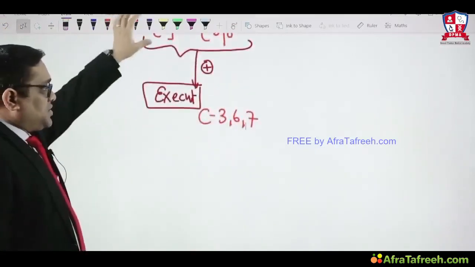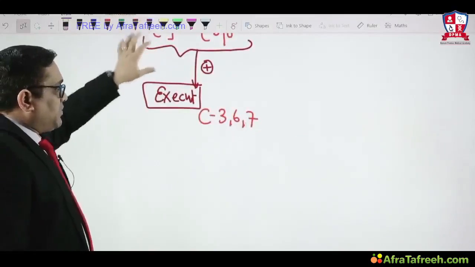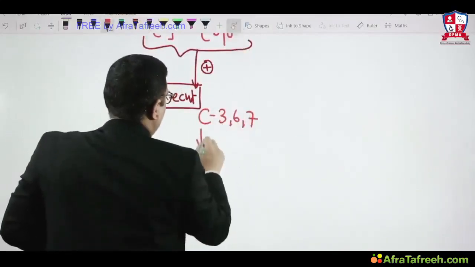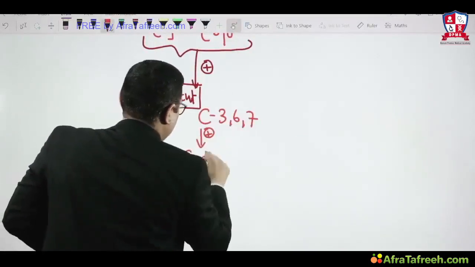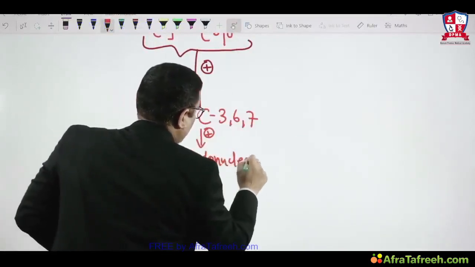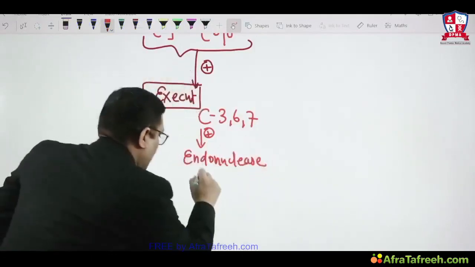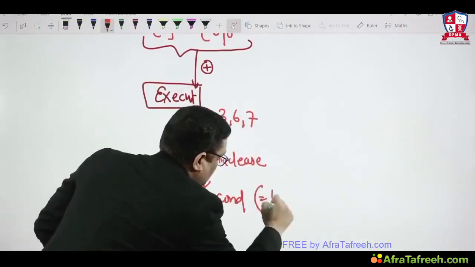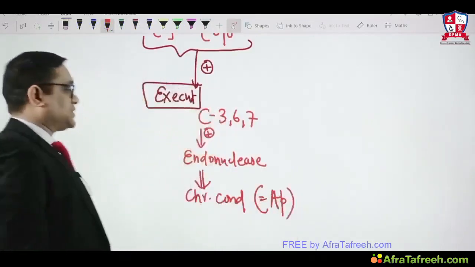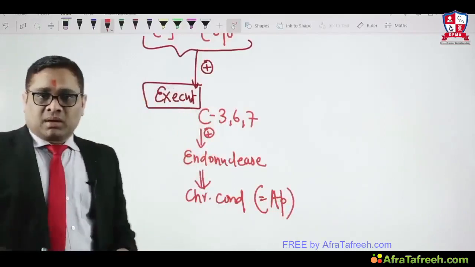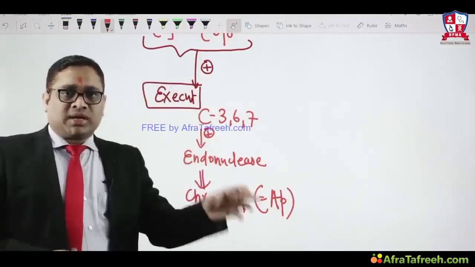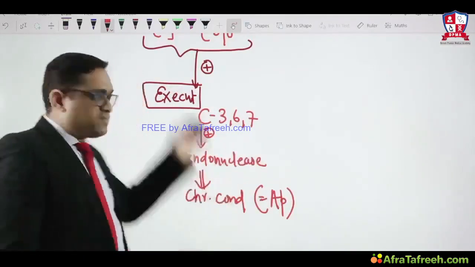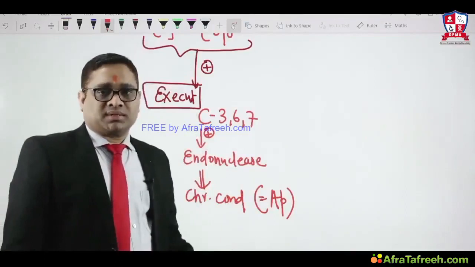So initiator caspases 9, 10, 8 will activate executioner caspases, and these executioner caspases will activate endonuclease, and after that we all know that there will be chromatin condensation, which is equivalent to apoptosis, its most characteristic feature. So that is how I begin. Caspase, endonuclease, chromatin condensation is the single line mechanism for apoptosis, which we have elaborated and seen, the mechanism, right?